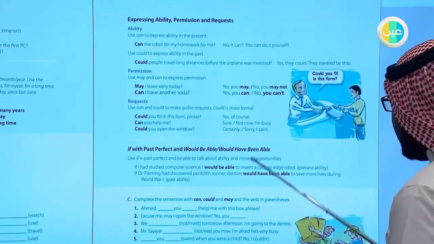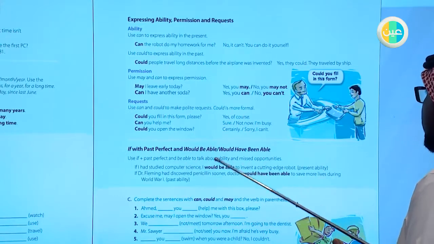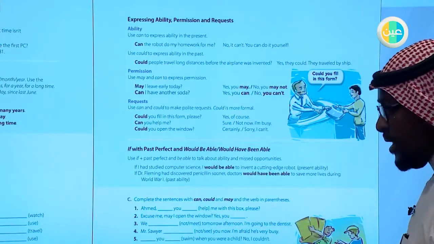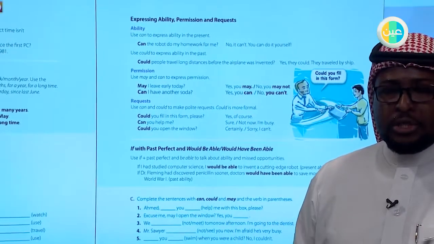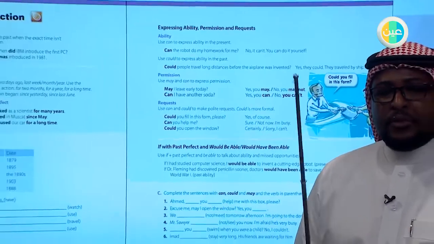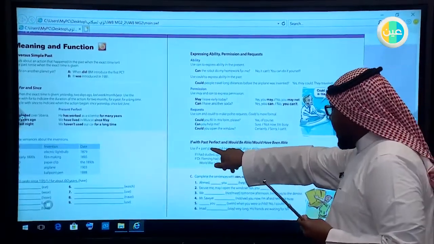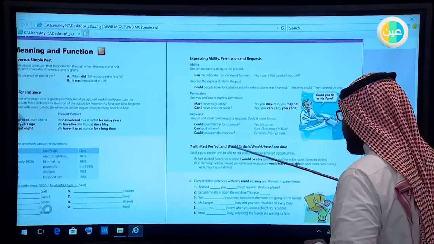Actually, here we have the last part, which is the if with past perfect and would be able and would have been able. Actually, if is used in Arabic for conditional sentences, الأفعال الشرطية أو الجمل الشرطية أو أداة الشرط. We have different ways of expressing this. As you see here, the base is that we use if plus the past perfect.